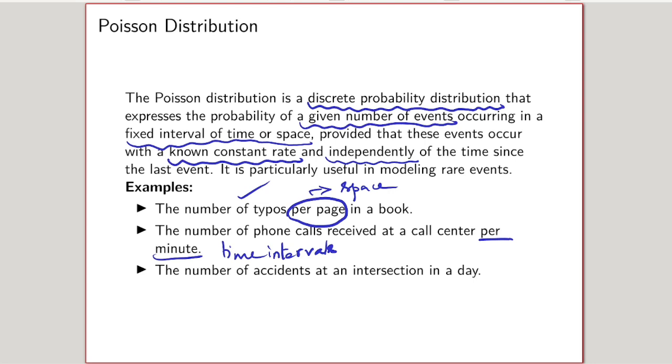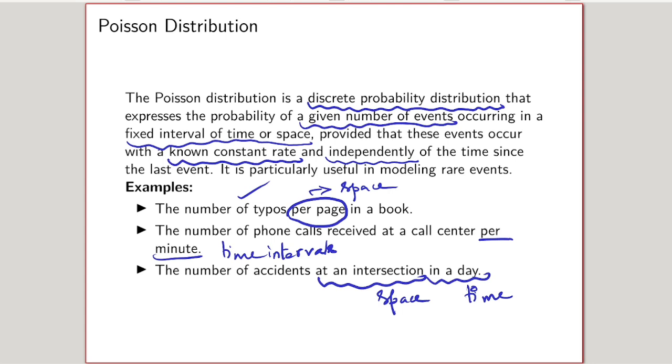Another example is the number of accidents at an intersection in a day. At an intersection is a specified space, and in a day represents the specified time. Both specifications are given here, and we calculate the number of accidents. We cannot fix the value, saying only 10 accidents will happen in this day. That can go up to any number.